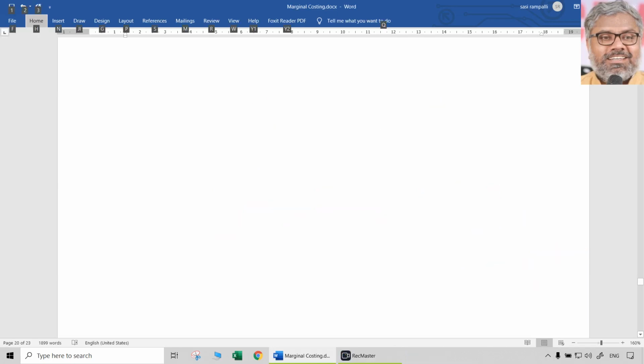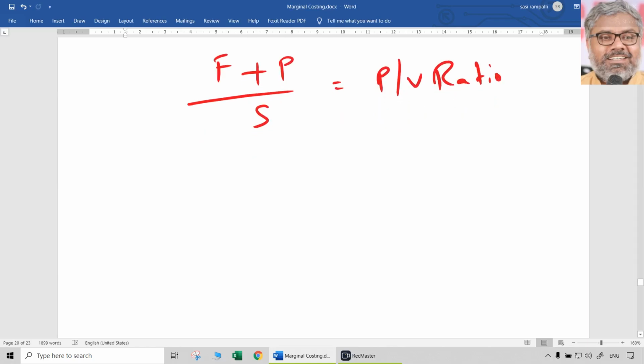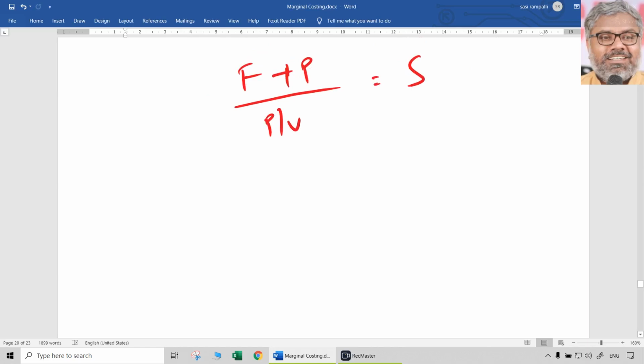Now let us extend this further. Same thing. Fixed cost plus profit divided by sales is equal to PV ratio. We know this already. Now let us cross multiply this. So what happens? Fixed cost plus profit divided by PV ratio. I'm going to write P by V. You have to understand it is equal to sales, isn't it? So sales, particularly when we look at total sales here, is equal to fixed cost plus profit divided by